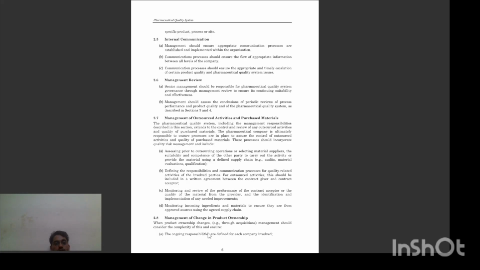Assign responsibility. Section 4.1, resource management. Management should determine and provide adequate and appropriate resources, human, financial, materials, facilities and equipment, to implement and maintain the pharmaceutical quality system and continually improve its effectiveness. Management should ensure resources are appropriate and available to the specific product, process and site. Then internal communication.